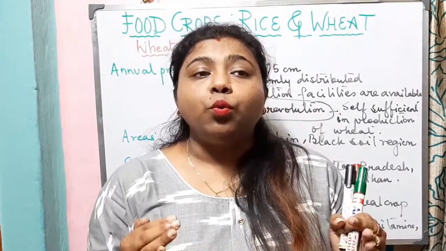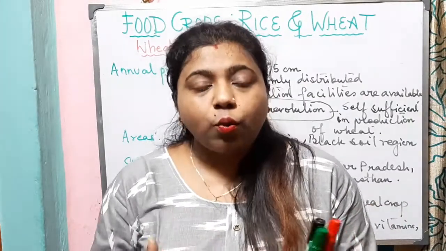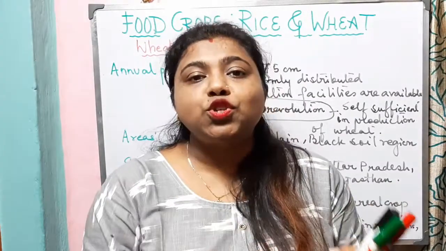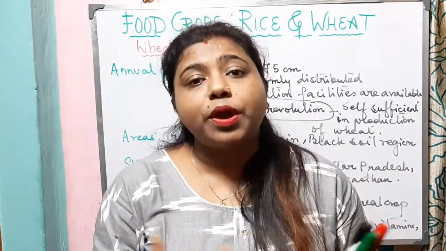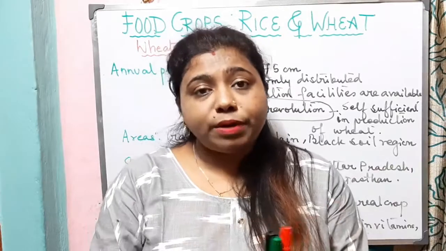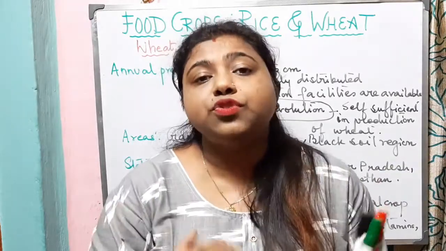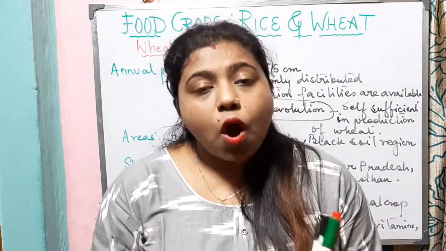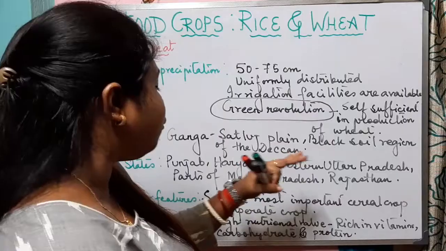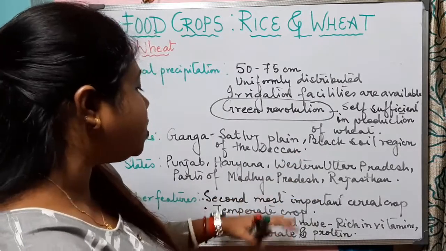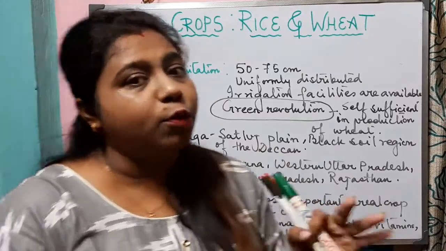What we came to know about wheat is what type of crop it is, in which cropping season wheat is grown, which type of soil is preferred for the growth of wheat, what the geographical conditions required are, the temperature, the optimal temperature, and the rainfall required for the growth of wheat. Also we came to know about the areas where wheat mostly grows, the states which dominate in the production of wheat, and the other key features of wheat that we must remember.